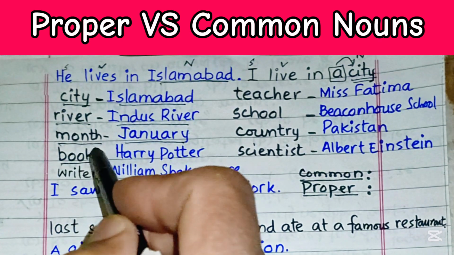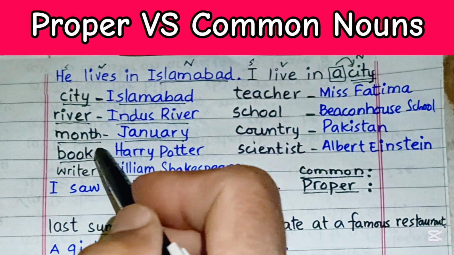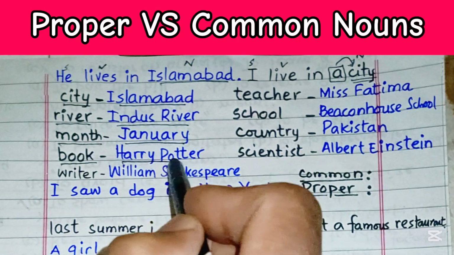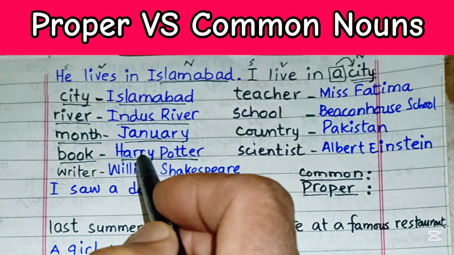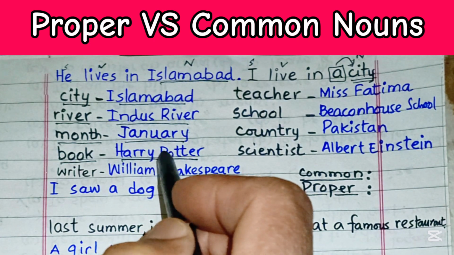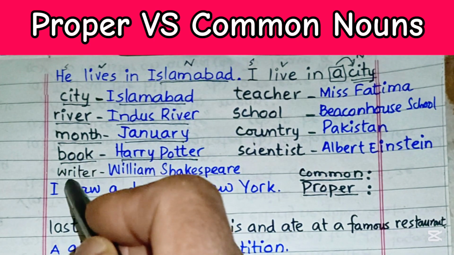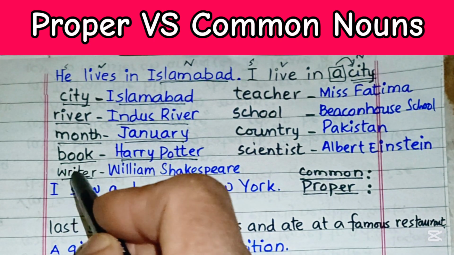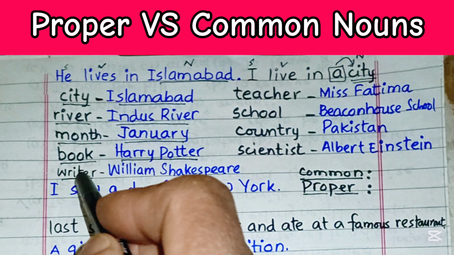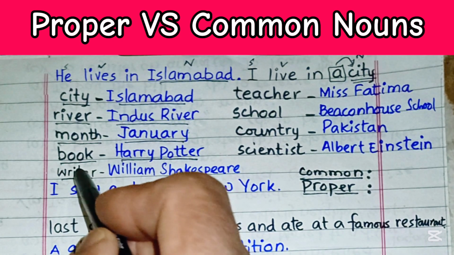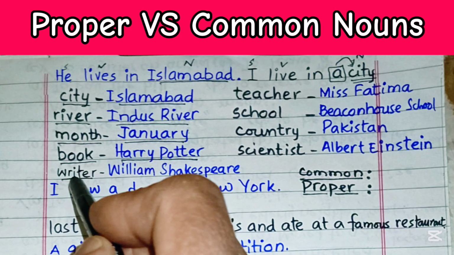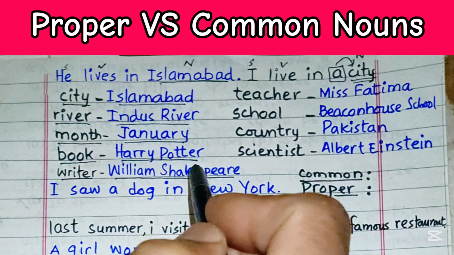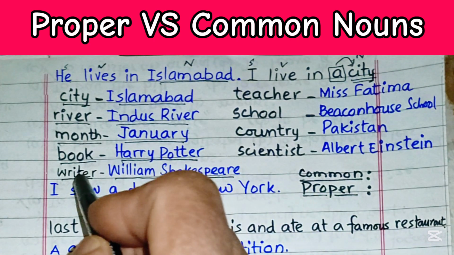Book means any book. I need a book means whatever book you give, I will accept that. But once you give me Harry Potter, this is my demand. Harry Potter is the name of a special book. So this is proper and this is common. Writer, any writer means whoever writes a book or something through his writing, so that may be named a writer. But once we name a special name, William Shakespeare, this is a proper noun, and this one is a common noun.